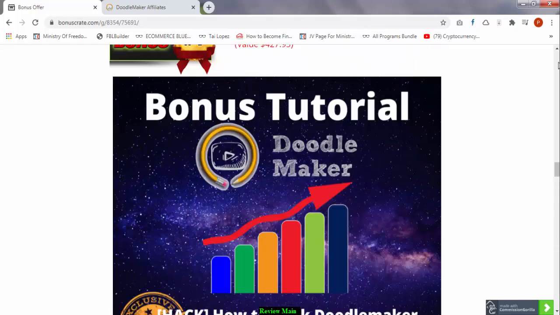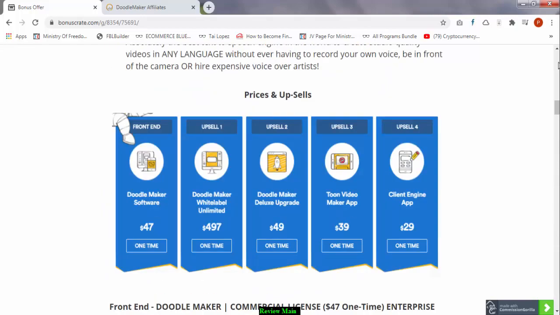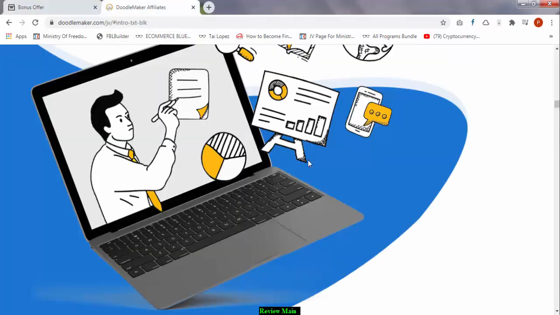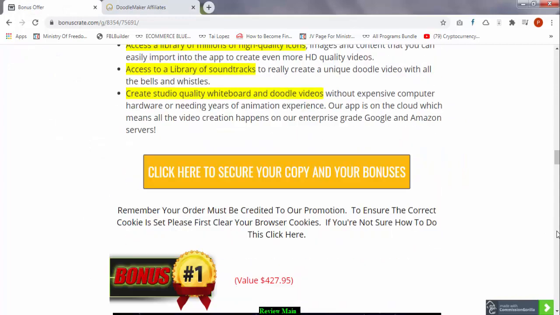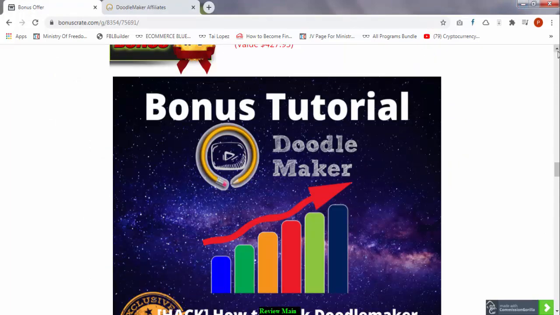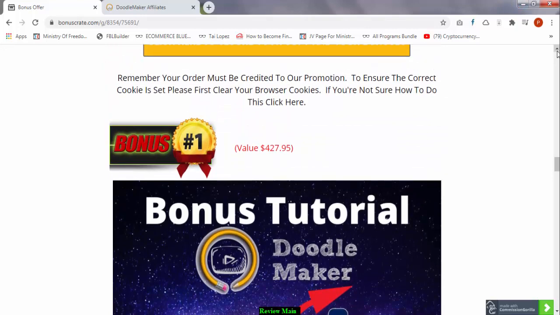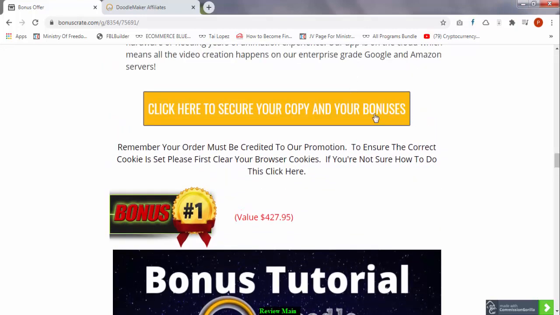Let us talk about the prices and upsells now. The front end of this particular Doodle Maker software is going to be $47 US. The enterprise version is going to be $67 US. Now all you need to do is to click this link down below, so that it takes you to the sales page, where you can purchase a copy of this Doodle Maker software.